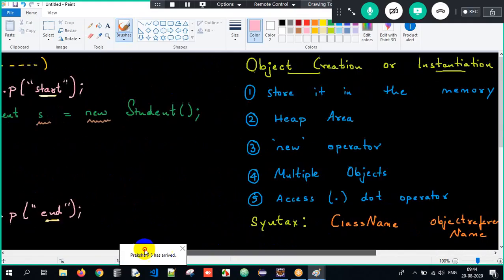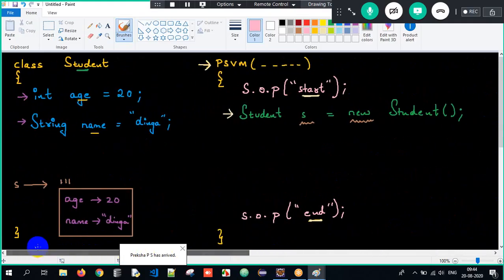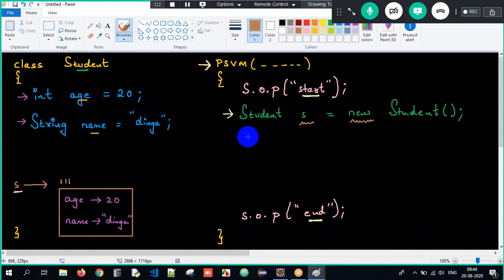Therefore, when I go back to my program here, what is the object name? S. If I want to access the variable here, I have to write System.out.println, and how am I supposed to access it? S dot age.